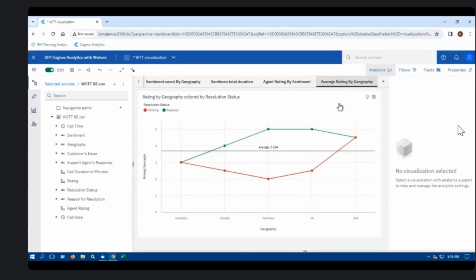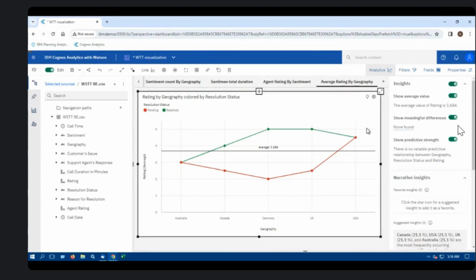Okay, so here I'm trying to understand the average rating according to each region or country. So if I go to Australia, for the pending tasks, I have an average rating of 3, and for a resolved task, I have an average rating of 3. But as you go to Canada, we can see that for my resolved queries, I have an average rating of 4. But for my pending status, I have an average rating of only 2.5. And if I could have your attention to the insights on the left, the average value of rating for all the calls is 3.6.